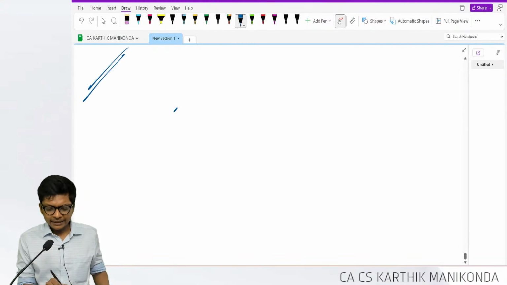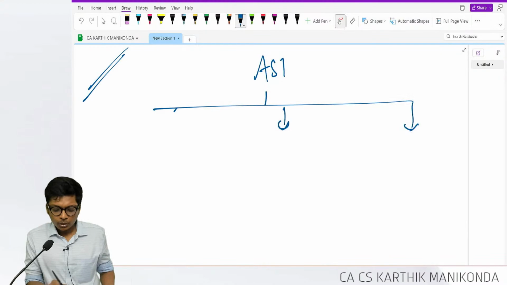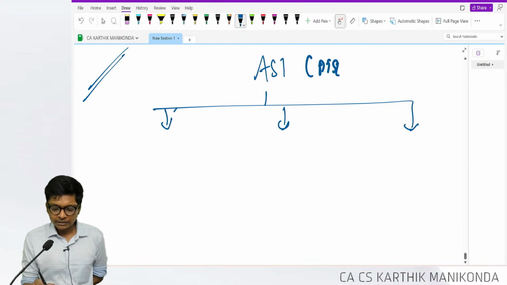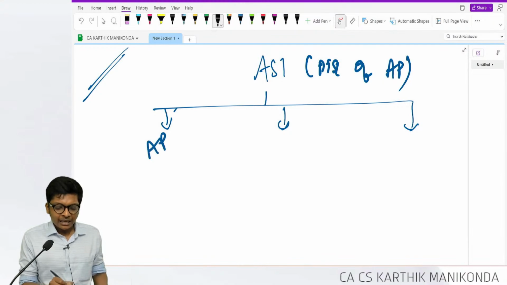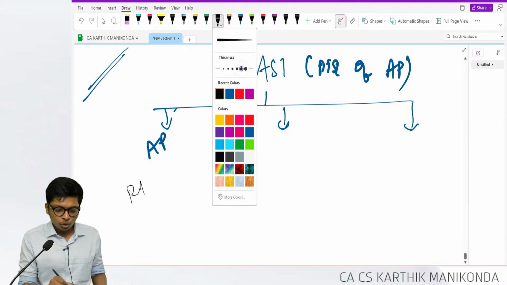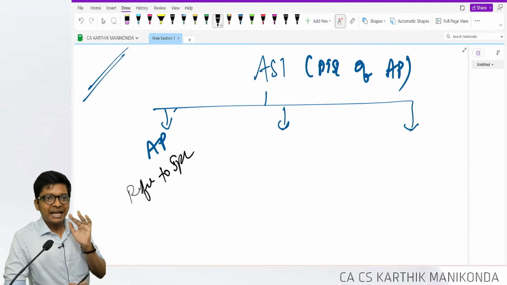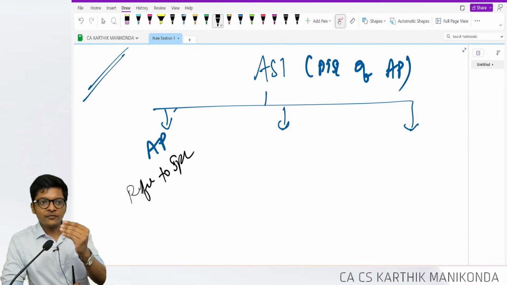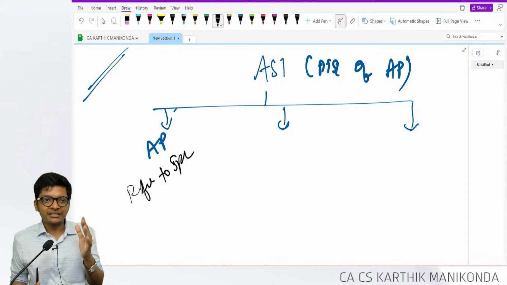Fine. AS1 is just a 5-minute standard, guys. I'm only going to discuss for exam what is important in this standard. AS1 talks about disclosure of accounting policies. What is accounting policies? Accounting policies refer to specific accounting principles and the method of applying those principles adopted by the enterprise in preparation and presentation of financial statements.